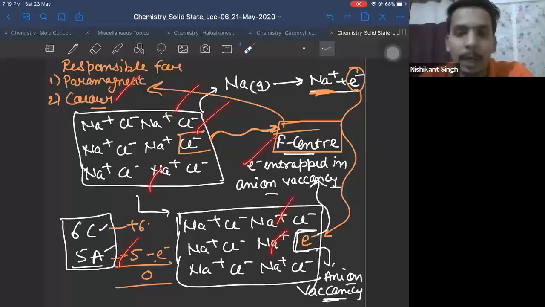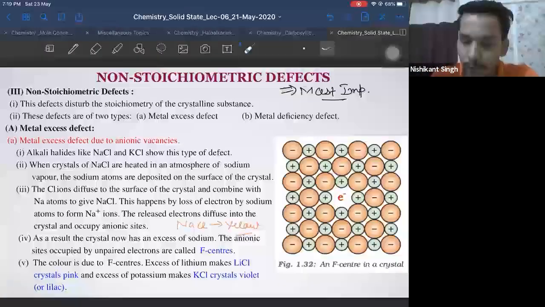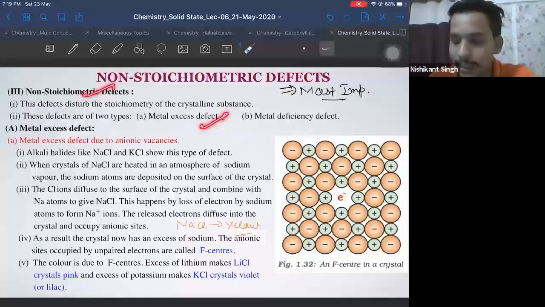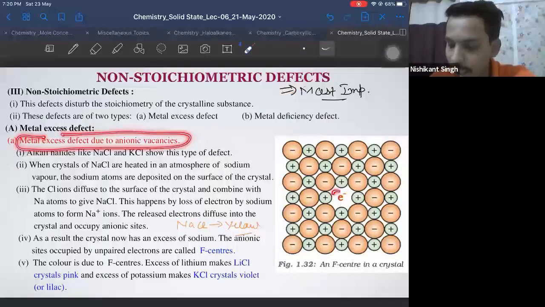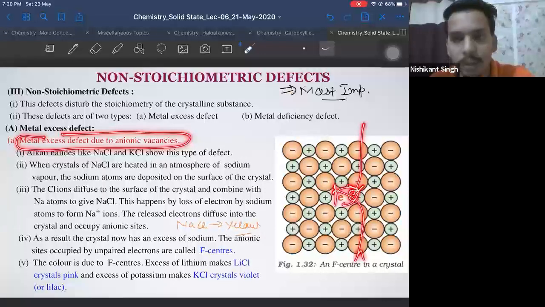Right. Now, if you see here, we had discussed that non-stoichiometric defect is of two types: metal excess and metal deficiency. We have already discussed one type of metal excess, that is metal excess due to anion vacancy. When an anion goes outside, it creates a vacancy, and an electron comes and sits in it to create the F center.